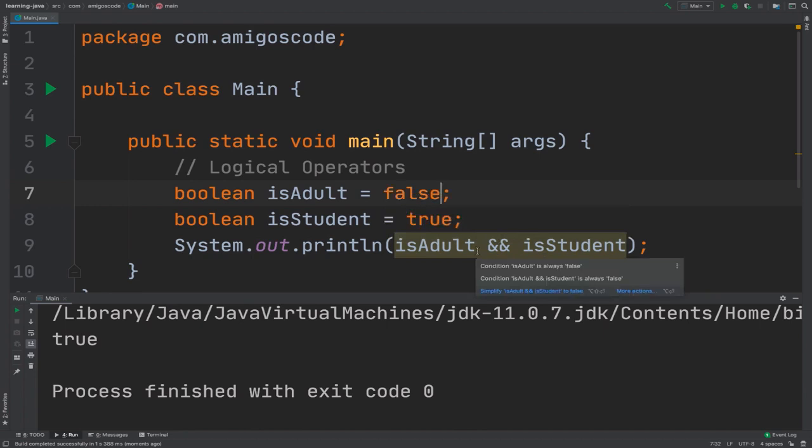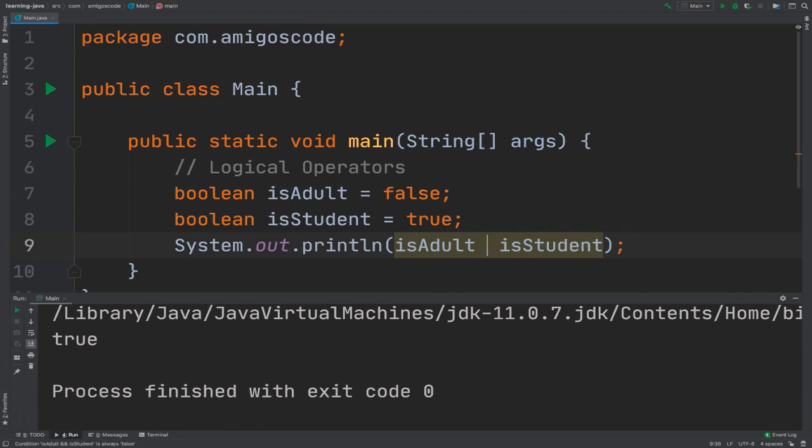So let's learn about the or. Let's say that you want to check either one of them has to be true and not everything. That's when you use the or. So this is the or. So either one, right? You can have 1 million Boolean expressions that evaluate to false, but if you have one Boolean expression that evaluates to true, the whole condition is true. So if I run this, you can see that now this is true.